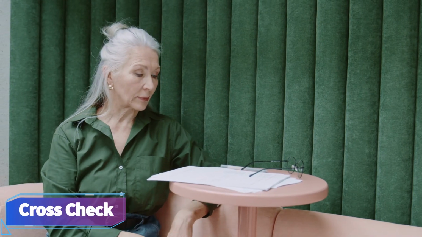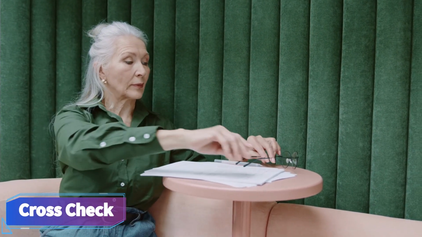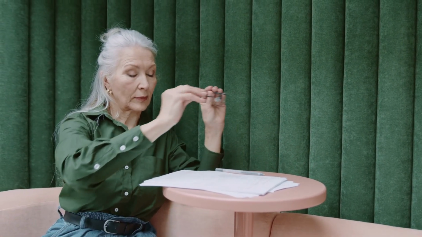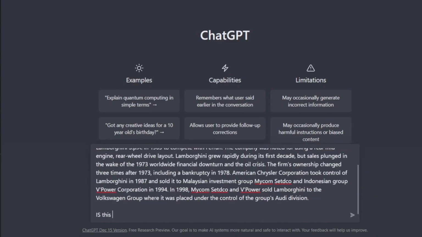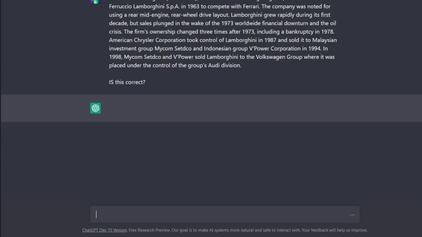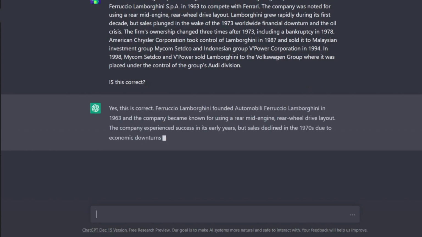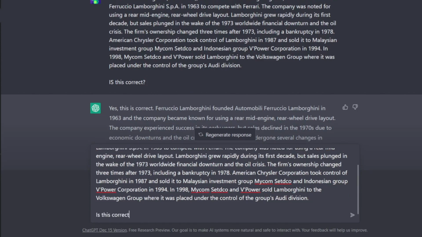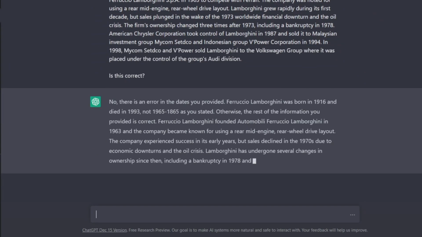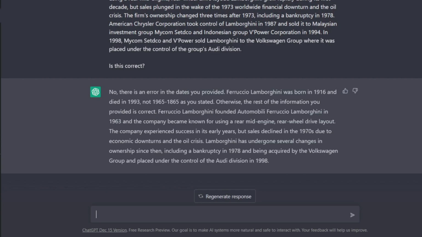Cross-check information. You can make sure that the information you know is actually correct with ChatGPT. Let's use the same paragraph from Lamborghini and ask if those are correct. Since the info is actually correct, the bot says the same. Now, let's change the years and ask it if those are correct. So, as you can see, ChatGPT finds the information provided is wrong and gives you the correct information. You can use this method to cross-check any information.